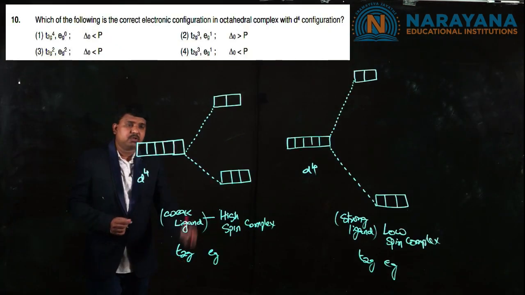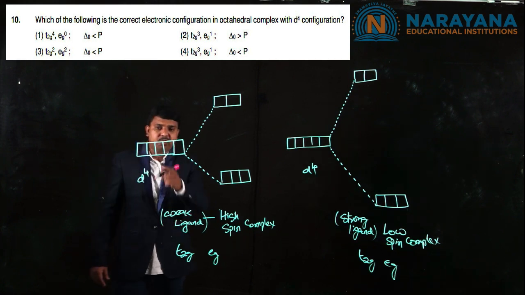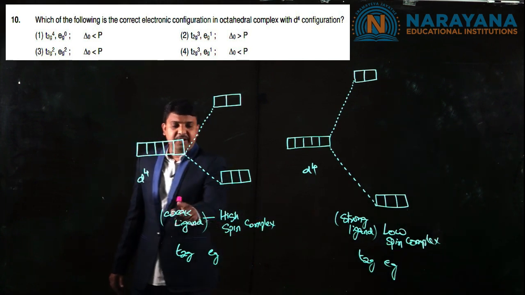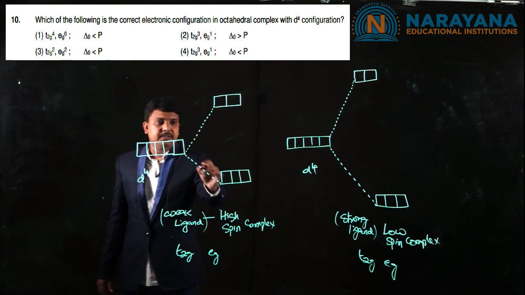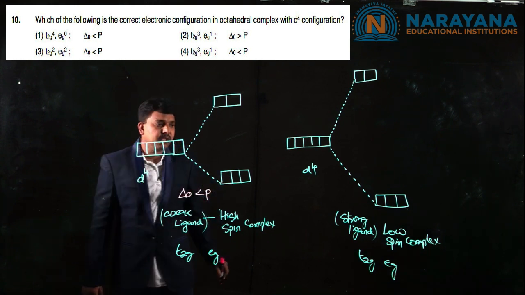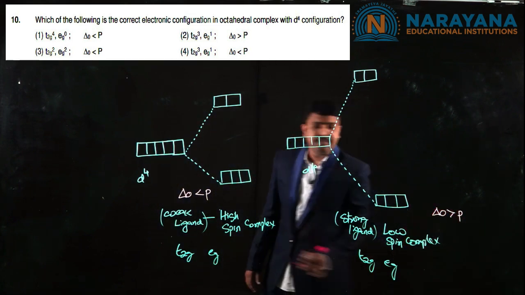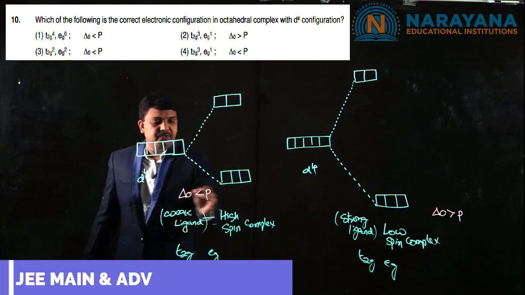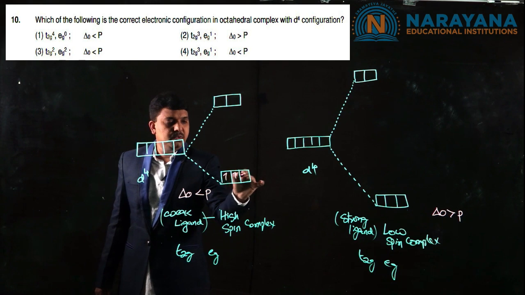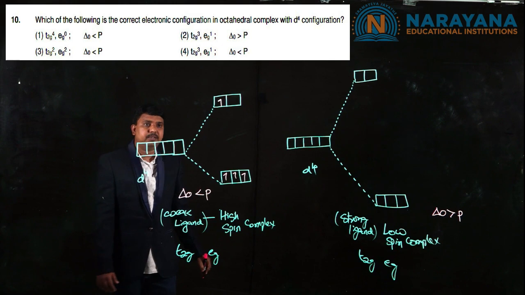Okay students, the next question is the correct electronic configuration of an octahedral complex with the d4 configuration. So d4 configuration and octahedral complex, we have got two types. The weak field ligands, we have got delta O less than P, and strong field ligands, the delta O greater than P. For the d4 with the delta O less than P, 1, 2, 3 and 4, no pairing takes place.